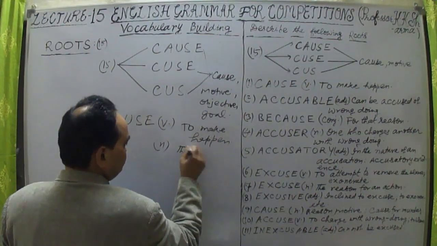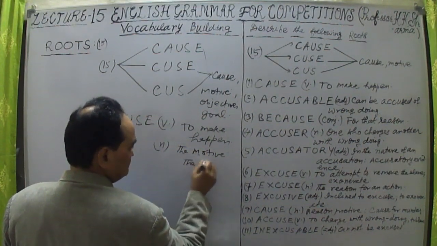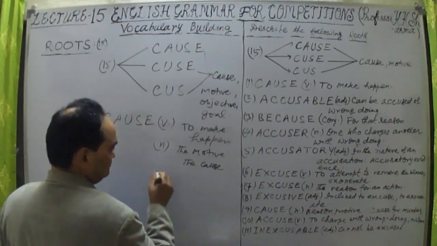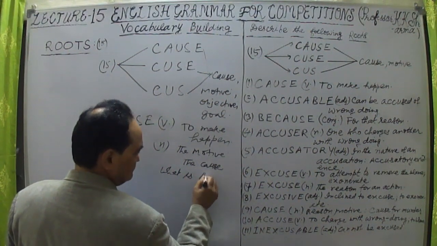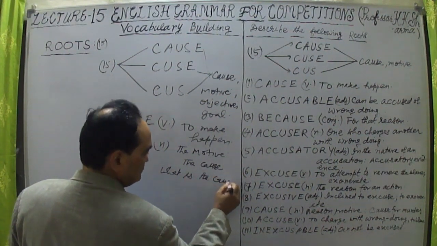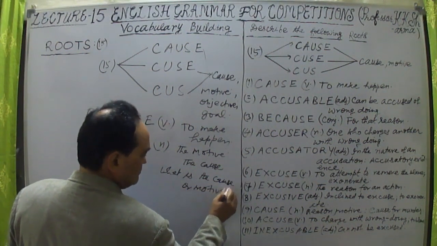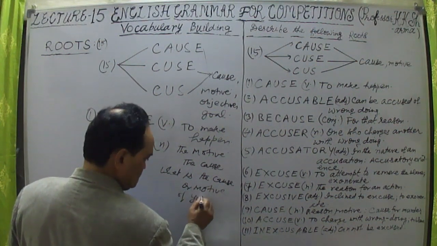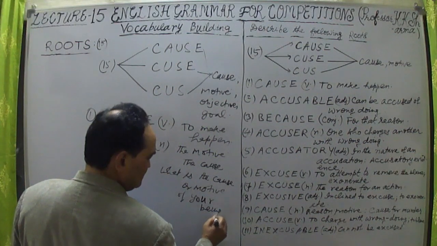The motive, the cause. What is the cause of your coming here? For example, what is the cause or motive of your being angry?